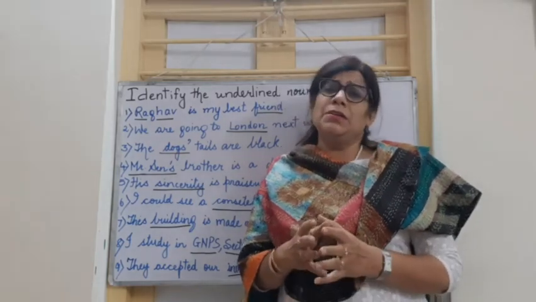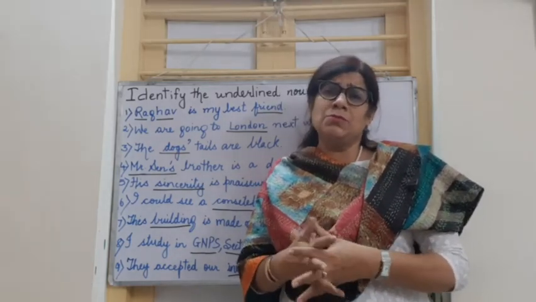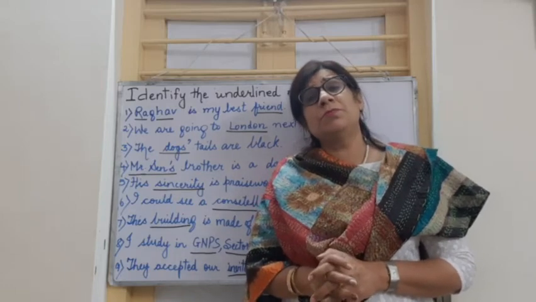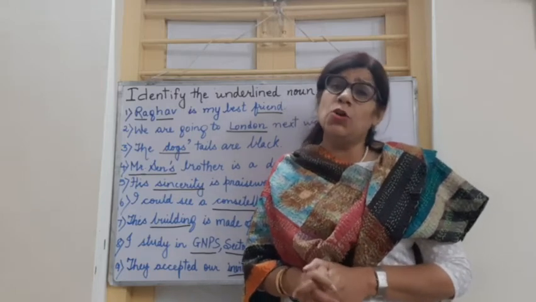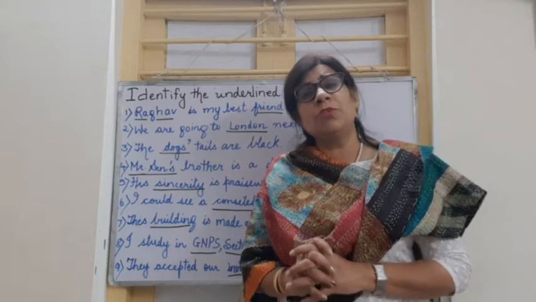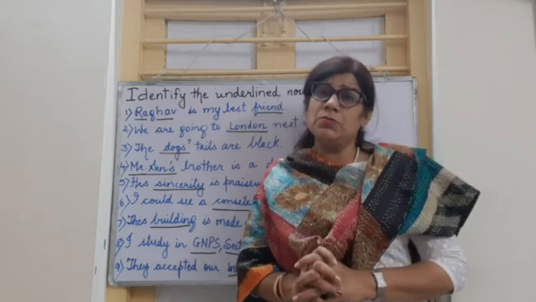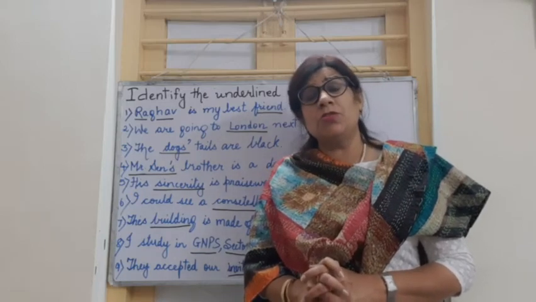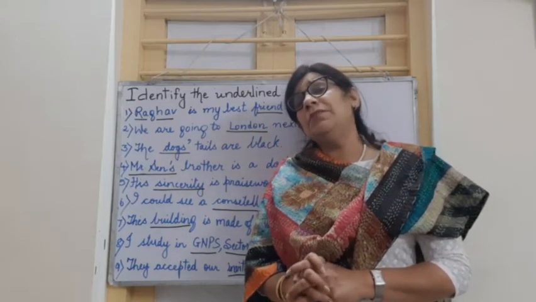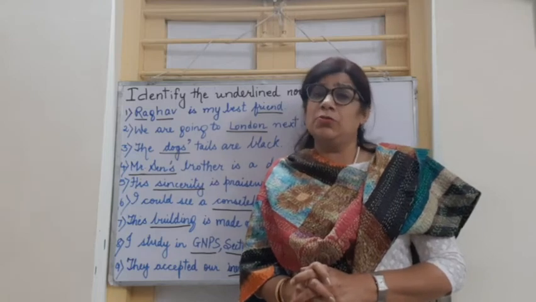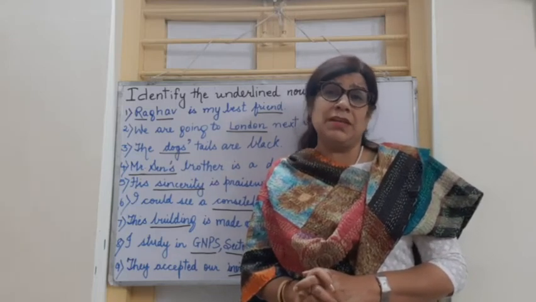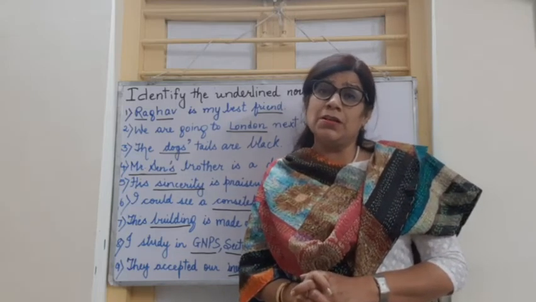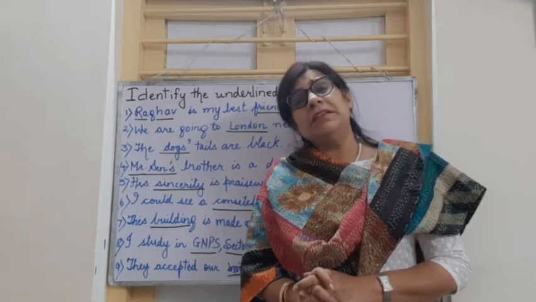Right? And we also know that proper nouns are the names of a particular or specific person or a thing or a place. Then common nouns, the names of the things found commonly around us, are common nouns. Then we have possessive nouns, which tell about the possession of something. Then we also have material nouns, telling about the materials with which different things are made. The things that are made around us are included in the material nouns.